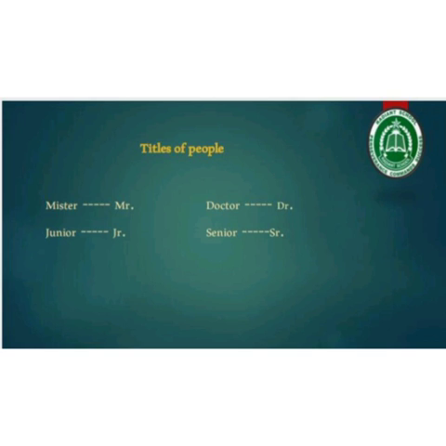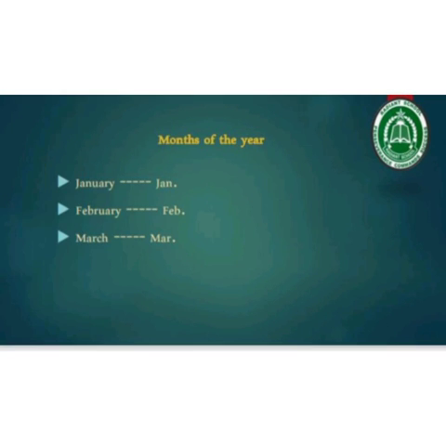Yes, all of these are abbreviated by removing the central letters, and it is important to write a dot in these titles. When you are abbreviating the titles of the people, you have to put a dot at the end and the first letter will be capital.